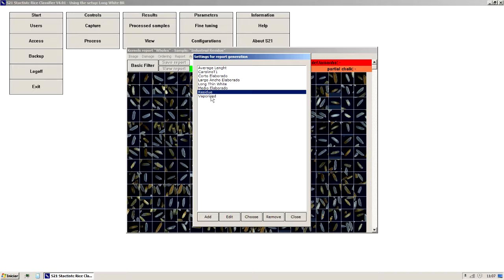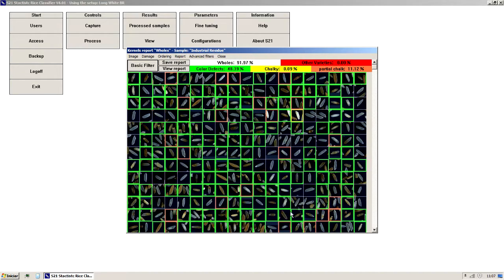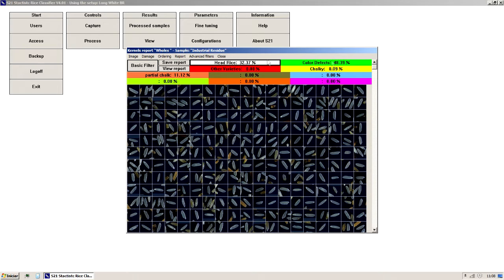Now, let's access the basic filter menu in order to apply it to the residues. After applying the filter, the S21 highlights on the screen the spotted grains. We can also alter the visual mode to group and visualize the indexes. Check it out. This is the screen with the vitreous grains of the sample, and its percentage in weight.